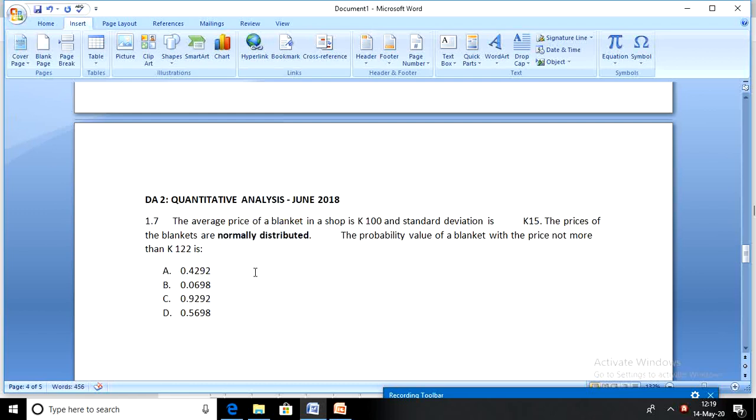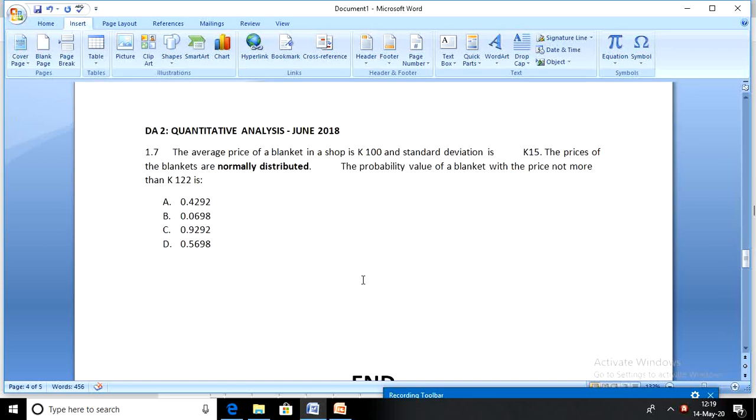With normal distribution, 99% of the questions will tell you this is normal distribution. The probability of a blanket with the price not more than 122 means 122 or less, not exceeding 122.